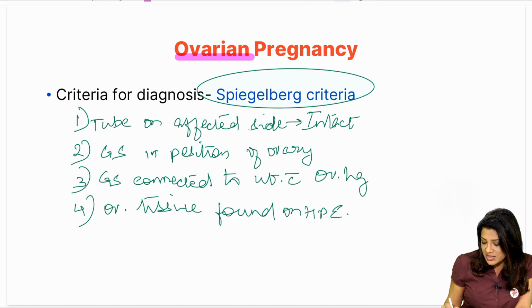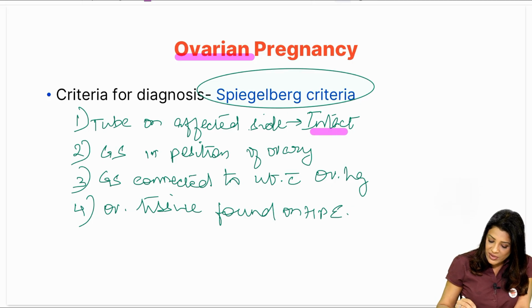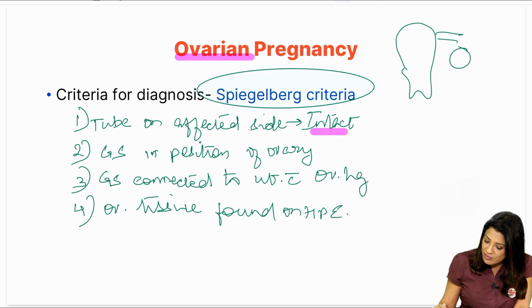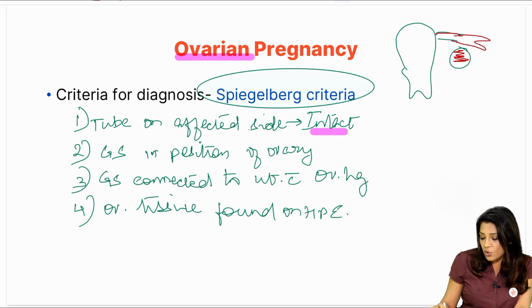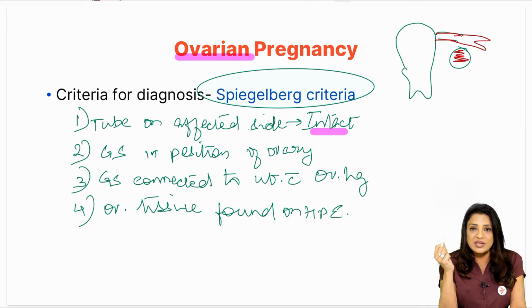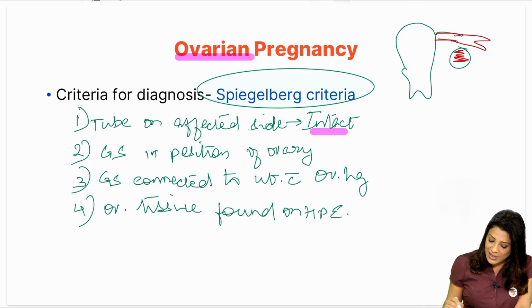The tube on the affected side should be intact. So, the affected side, if it is an ovarian ectopic, this is the ectopic developing here. The tube should be absolutely normal. It should not show any evidence of rupture or any evidence that it has perforated anything, okay. So, it should be absolutely intact.